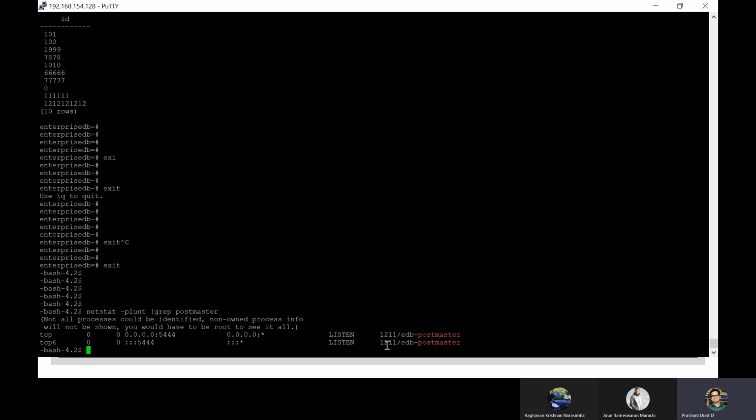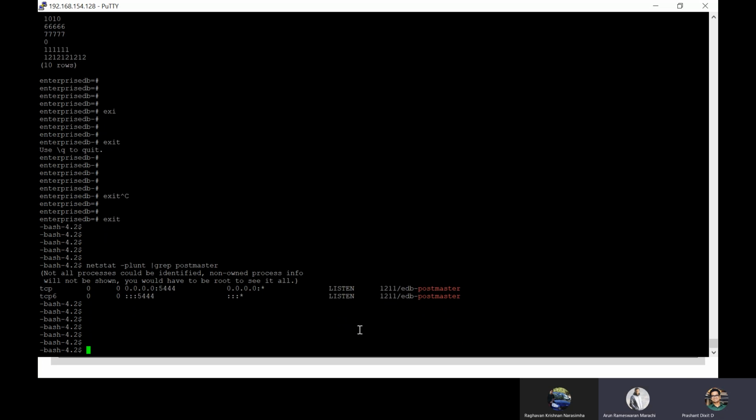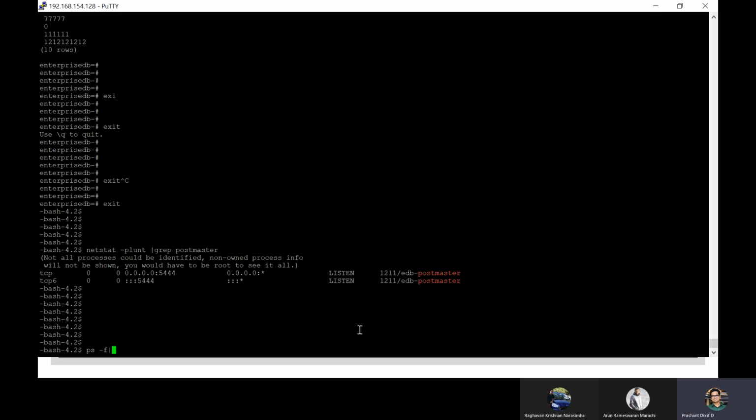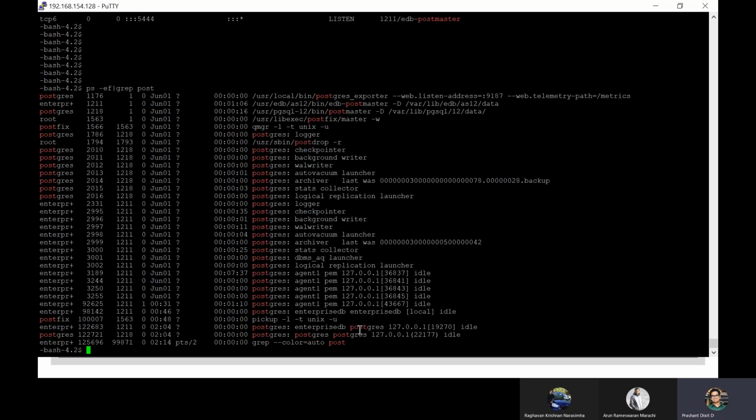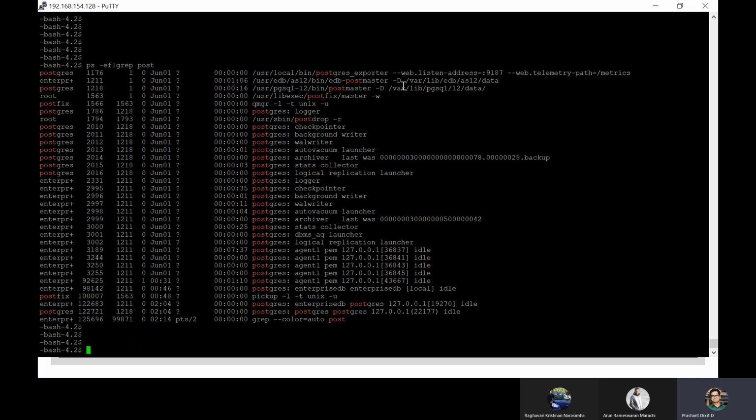So for EDB postmaster, 5444 is the port number where it's actually listening for requests, for both TCP and TCP6. And it's in listen status right now. That's how you check your background processes.